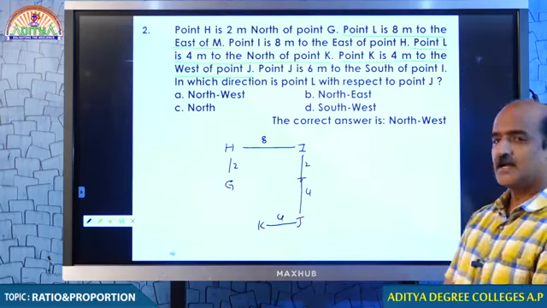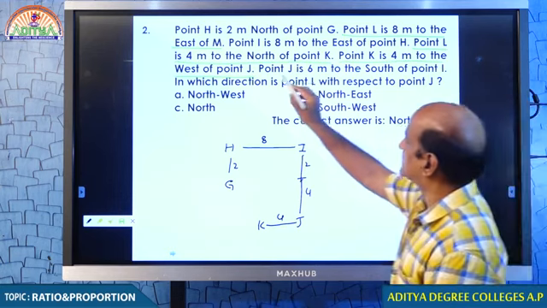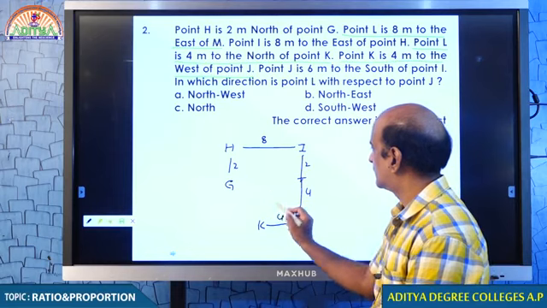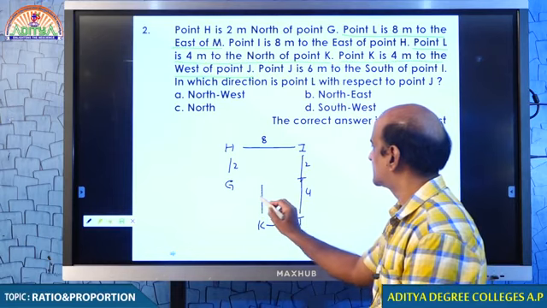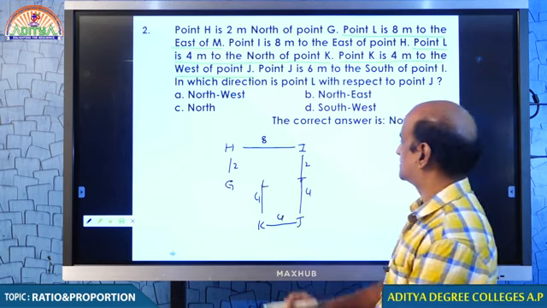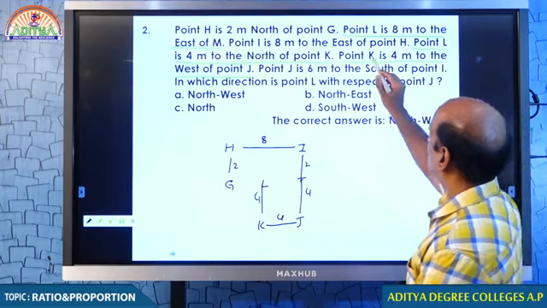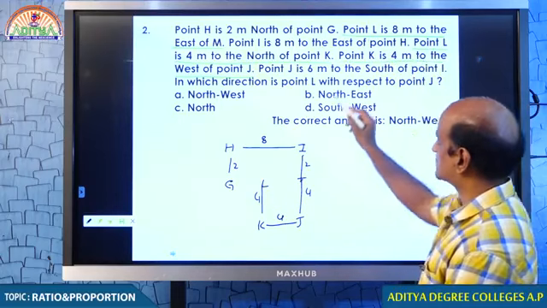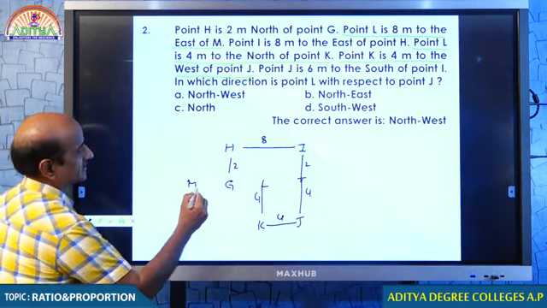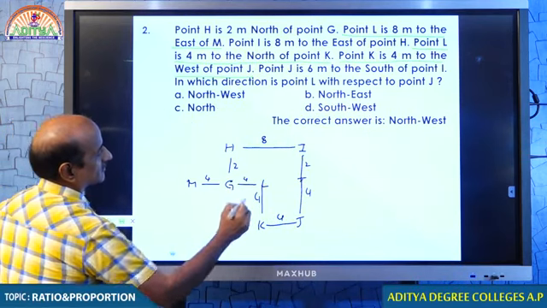Please look, the numbers are very important. Then point L is 4 meters to the north of point K, 4 meters to the north, therefore 4. This is also 4. What do we have? Point L, here we have point L. So L and G, they are all in the same line. Final point. Point L is 8 meters to the east of M. L, therefore M should be over here. 8 meters. This is 4 meters, this is 4 meters. 4 and 4.